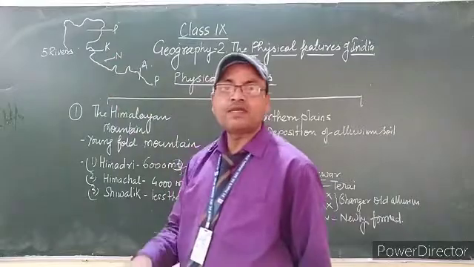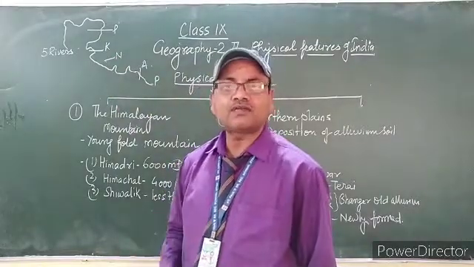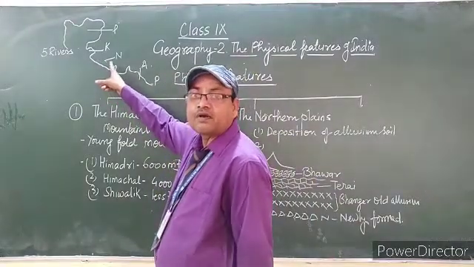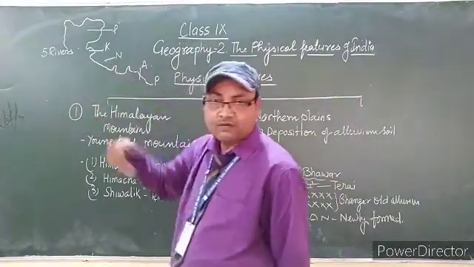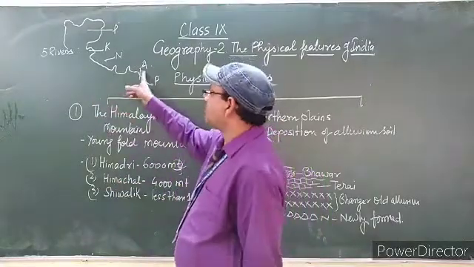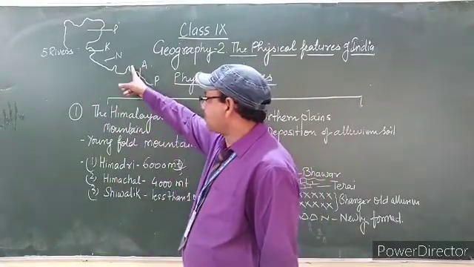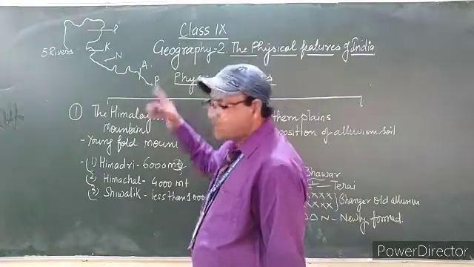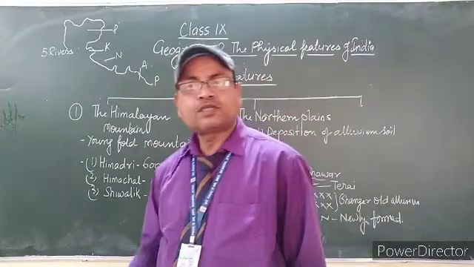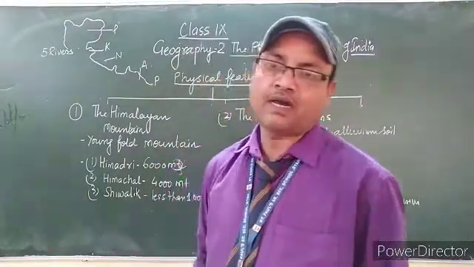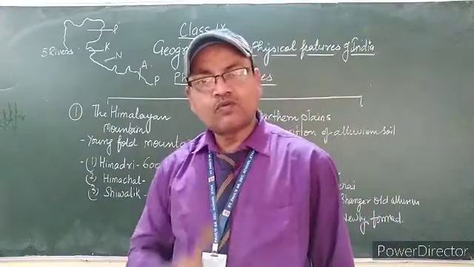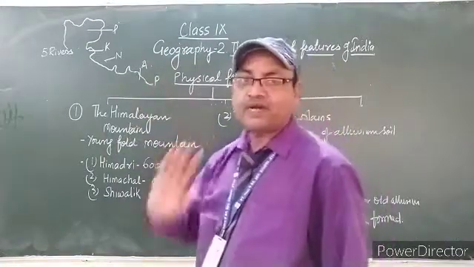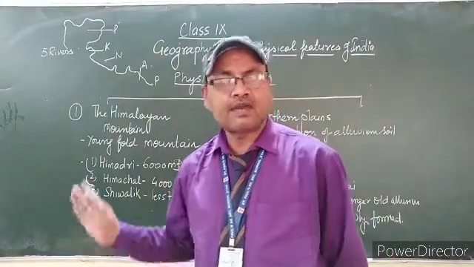After Kumayu Himalaya, we enter Nepal. Tista River is there, Kali River is there. So the part which is coming over Nepal is called Nepal Himalaya. After that, we go to Assam in the eastern part of India. This part of Himalaya which is in Assam is called Assam Himalaya. And the last part of Himalaya is called Purvanchal Himalayas. So you have seen that Himalaya has been divided into 5 parts.